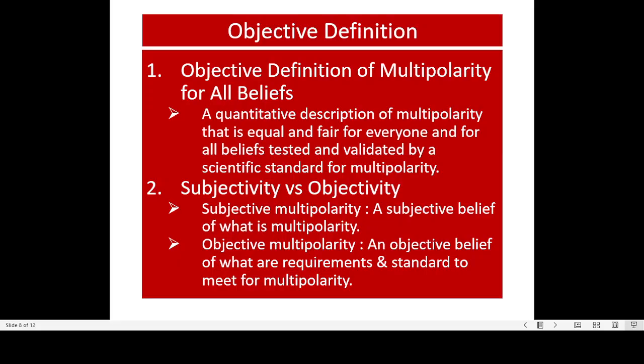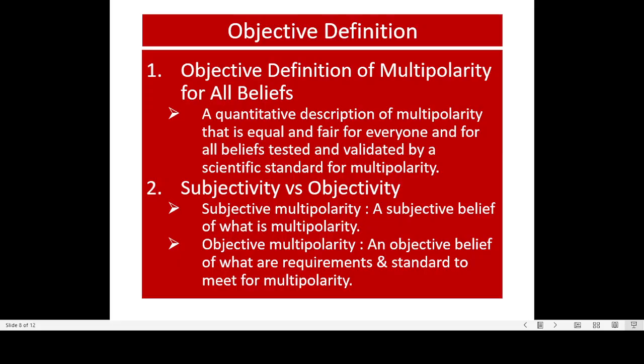So it captures the method has to be quantitative. The purpose has to be equal and fair for everyone and all beliefs. It does not subjectively tell you the scope. That means everything that is qualified for multipolarity is in scope. And also, it tells you it has to be validated, tested by scientific standard for multipolarity.